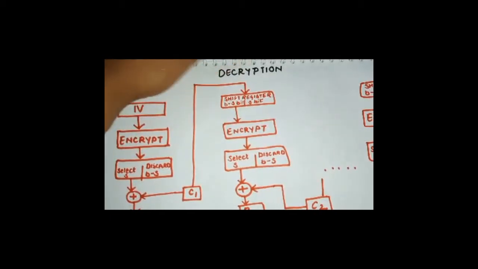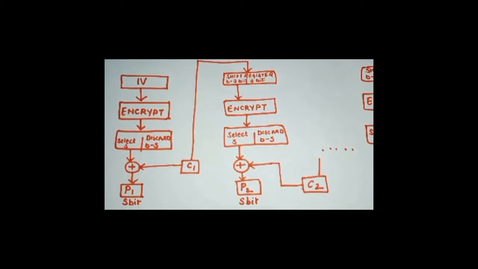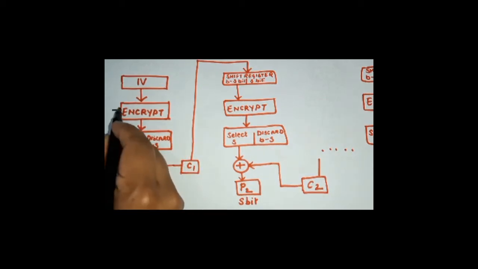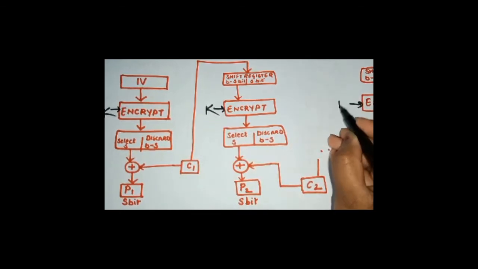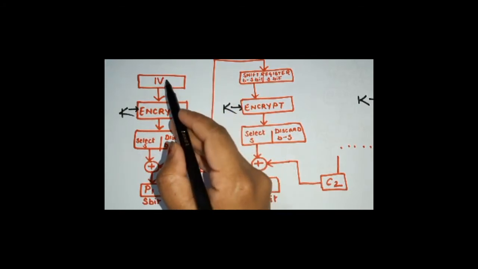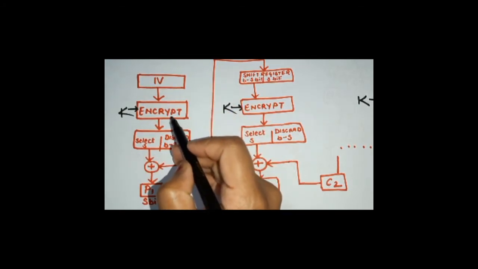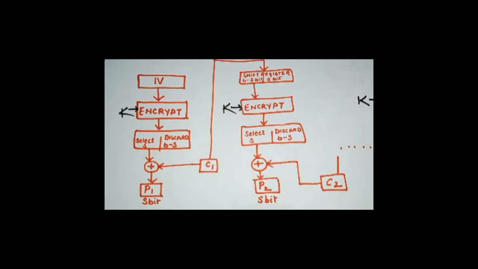Moving ahead to the decryption procedure. Please have a look at the decryption procedure. Now, decryption procedure is also going to have the initialize vector. This initialize vector will then go for encryption.